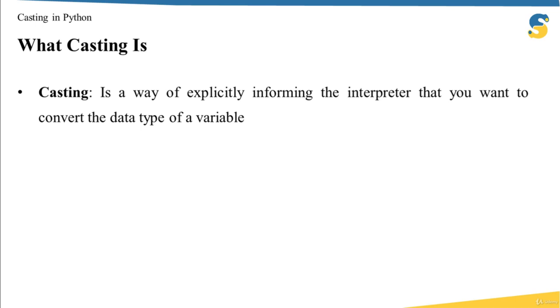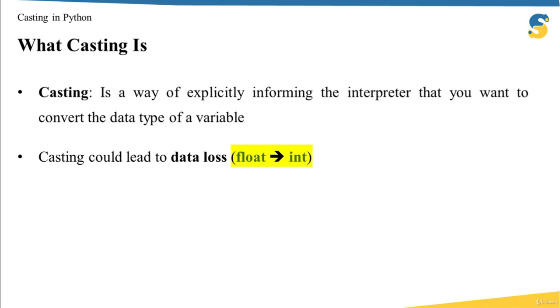Before I show you these casting functions, I need you to know some notes first. The first note is that casting could lead to data loss. This happens when we convert float into integer, because an integer does not support the floating point. So converting float into integer will lead to losing the numbers after the floating point.